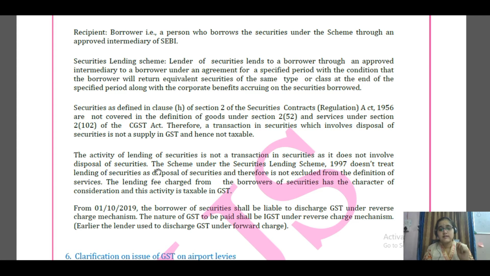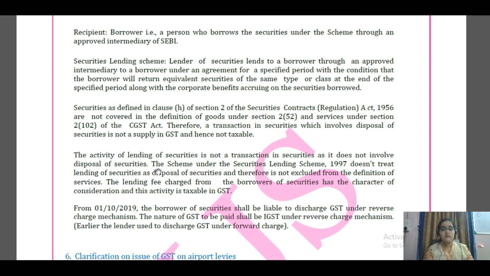Then who has to discharge this liability? On the reverse charge basis, the borrower of the security has to discharge the liability. And what is the type of GST? Because it can take place from any state, you can't define a particular state here. The lender can be from one state and the borrower from another, therefore the GST to be paid shall be IGST.